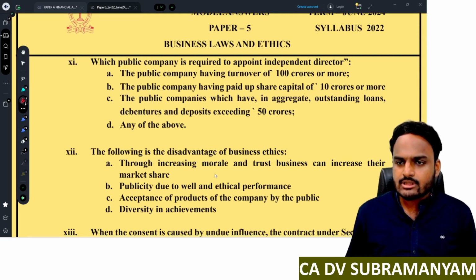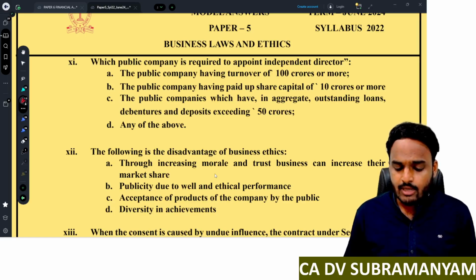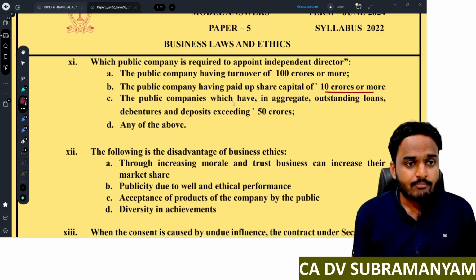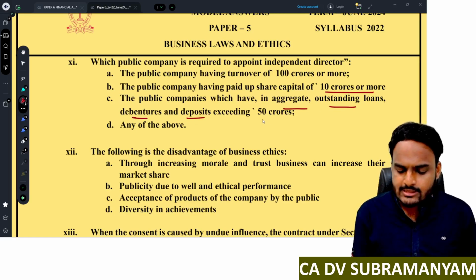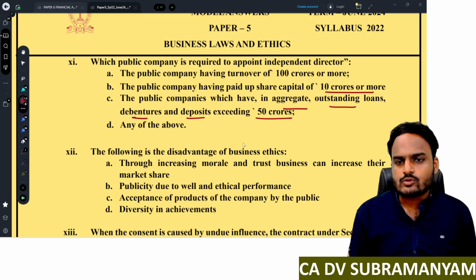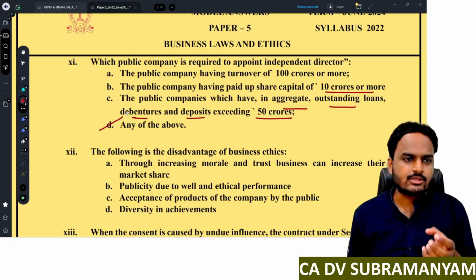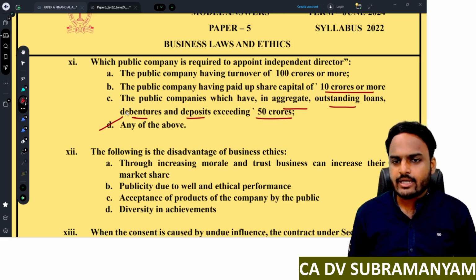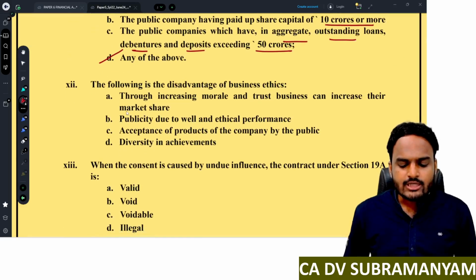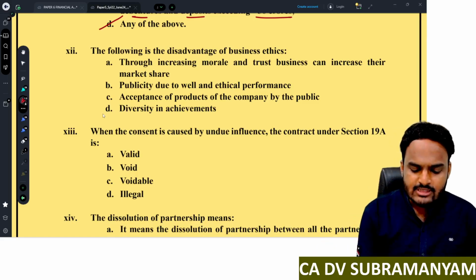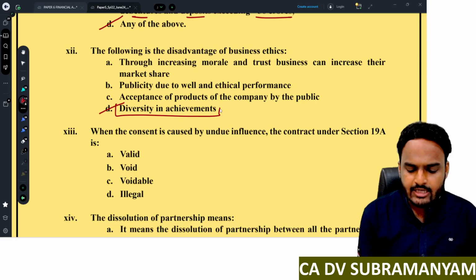The public company having turnover of 100 crores or more, the public company having paid up share capital of 10 crores or more, the public company which has in aggregate outstanding loans, debentures, deposits exceeding 50 crores or more, and D, any of the above. So the correct option is any of the above. So the above mentioned companies are required to appoint an independent director. Next, following is the disadvantage of business ethics. There is only one disadvantage, that is diversity in achievements.